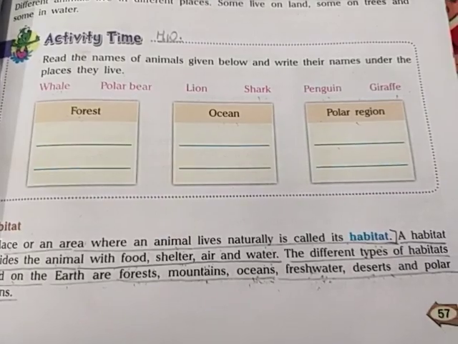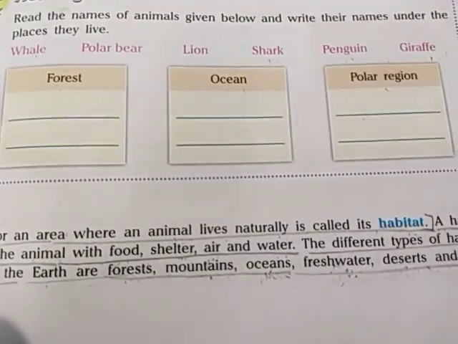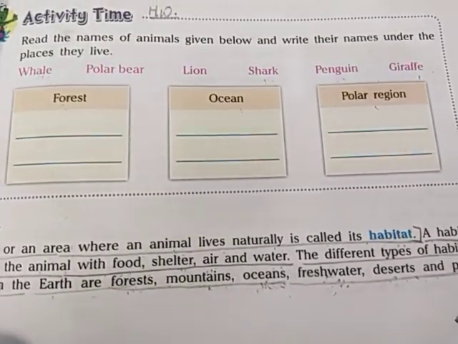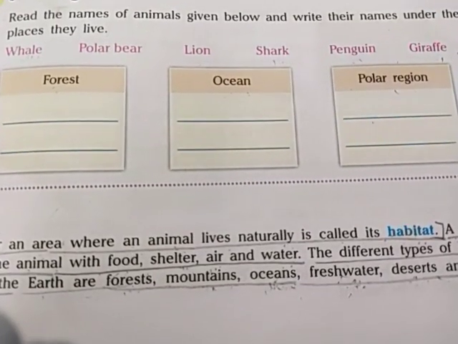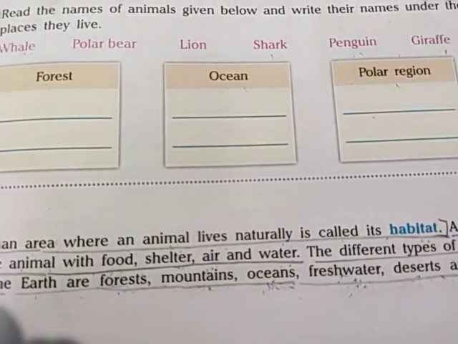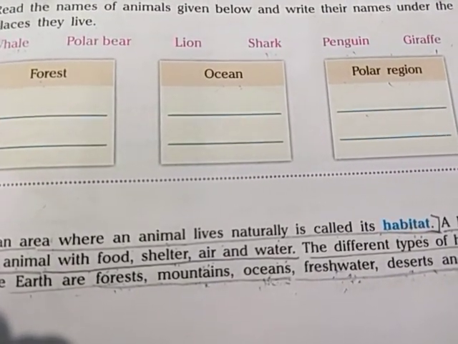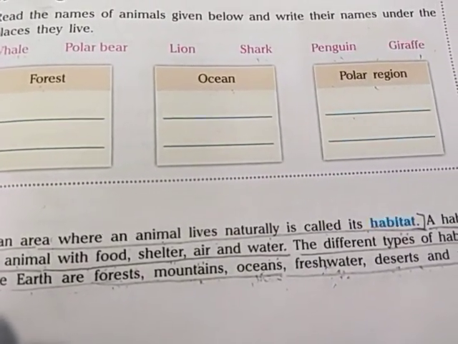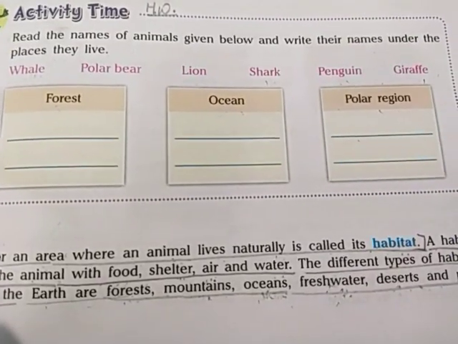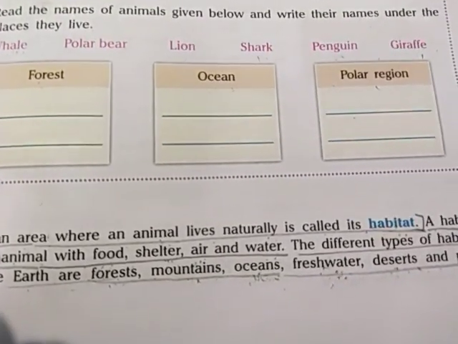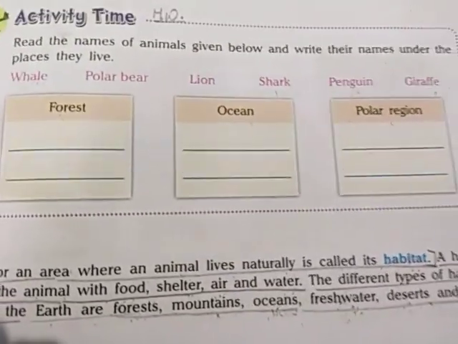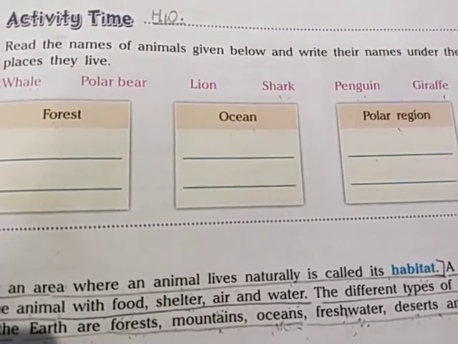These two poles have extremely cold temperature and extremely adverse conditions, meaning conditions not suitable for living things. But still there are some special kinds of animals who are found in the polar region.